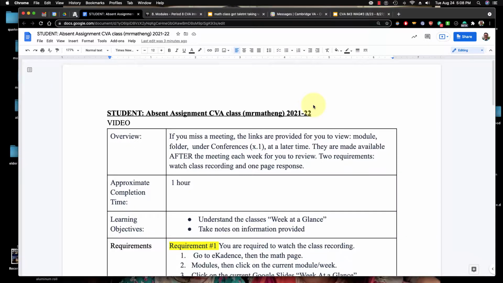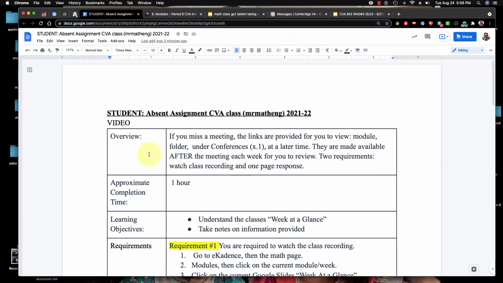We need math. Hey guys, Mr. Ng here. I want to talk about what happens if you miss a class. We have this absent assignment for CVA. This is just basically most CVA teachers are doing this. What is it? If you miss a meeting, the links are provided for you to view.